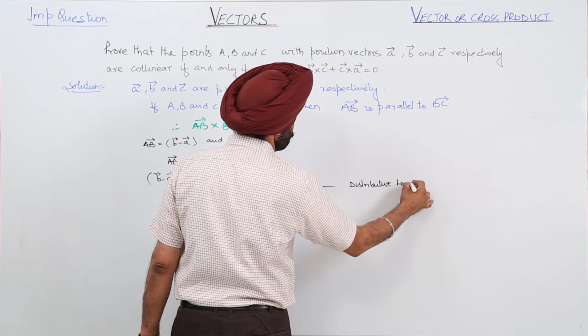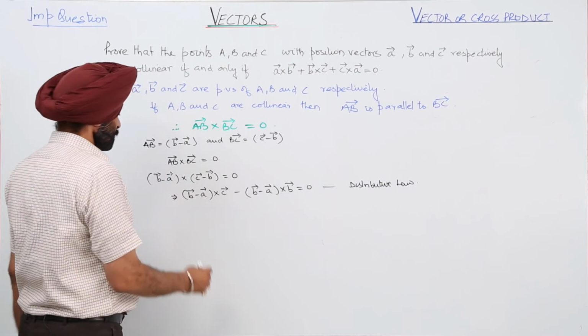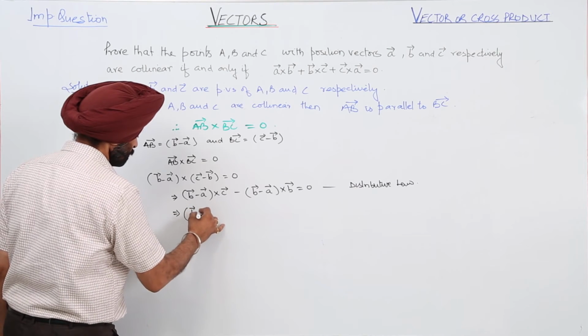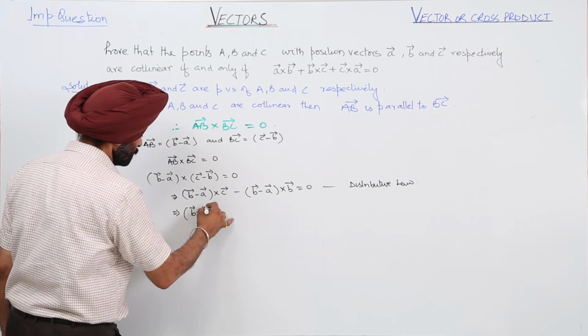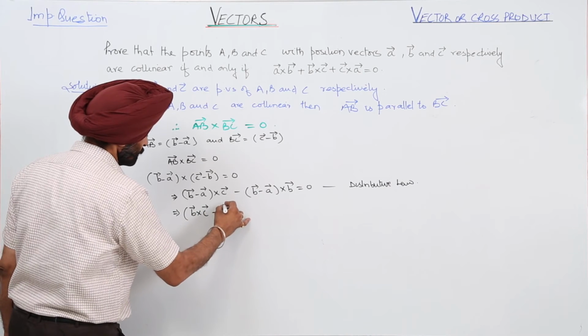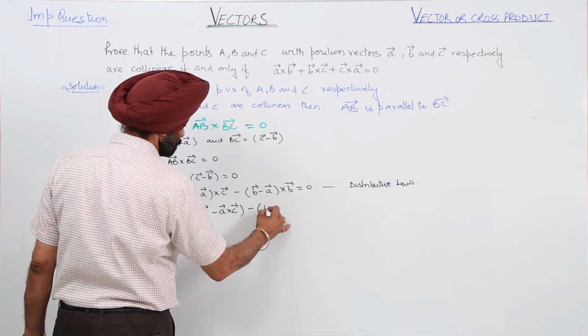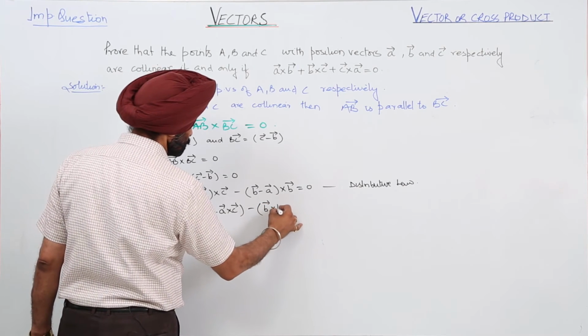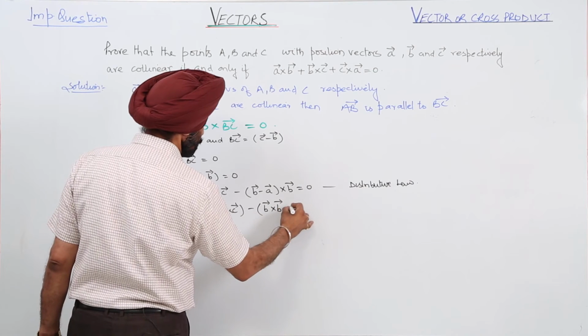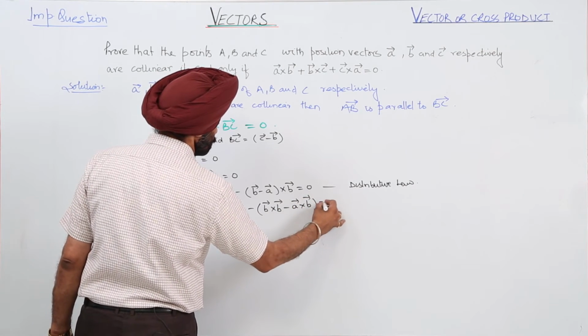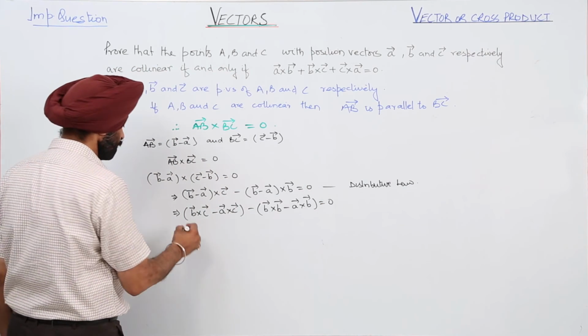Distributive law. Vector B cross vector C minus vector A cross vector C minus vector B cross vector B minus vector A cross vector B is equal to 0.